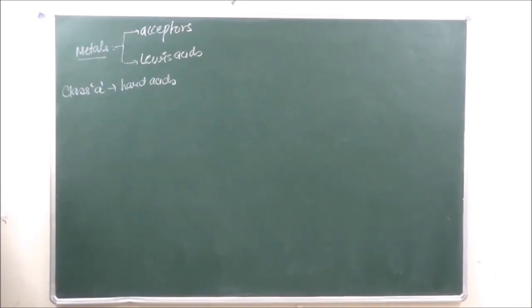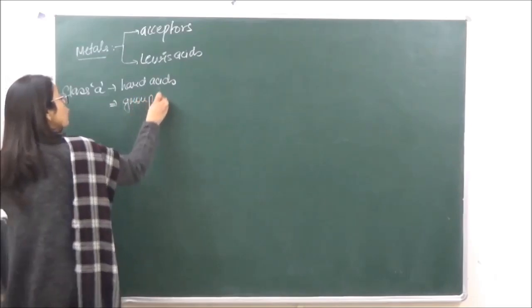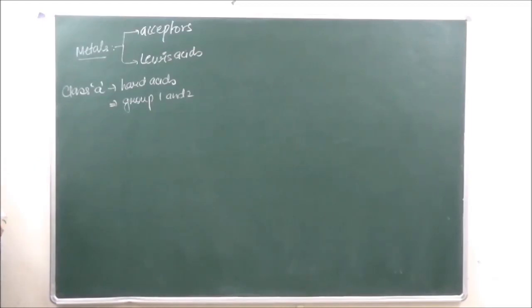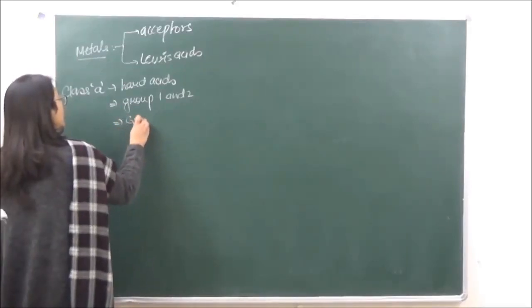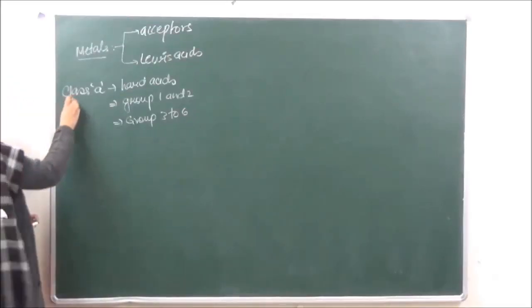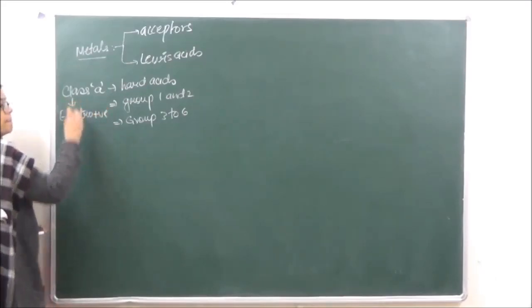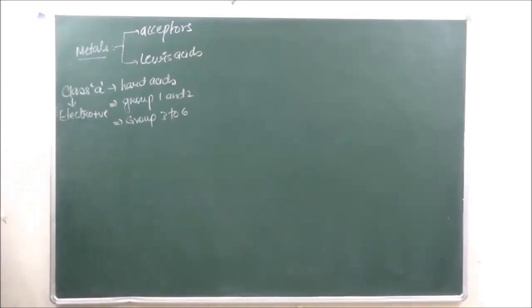Generally the metals of group 1 and 2, that is alkali metals and alkaline earth metals, come under this category, and the inner transition metals, and group 3 to 6 transition metals, all of these are highly electropositive in nature.